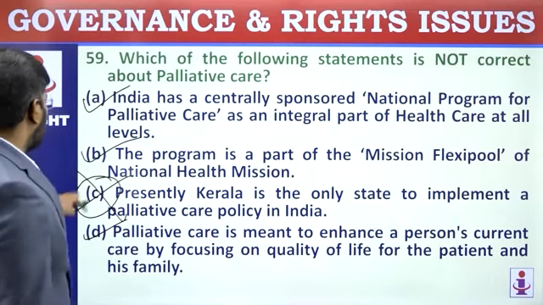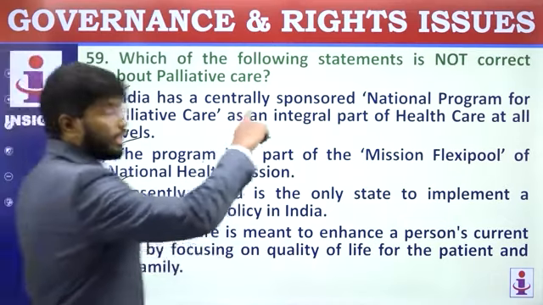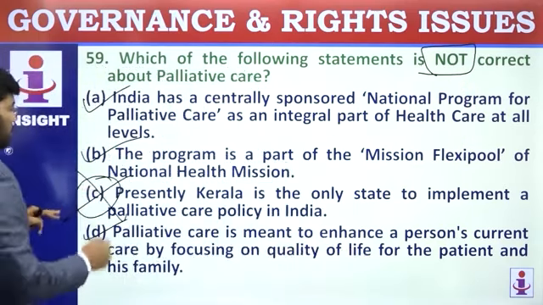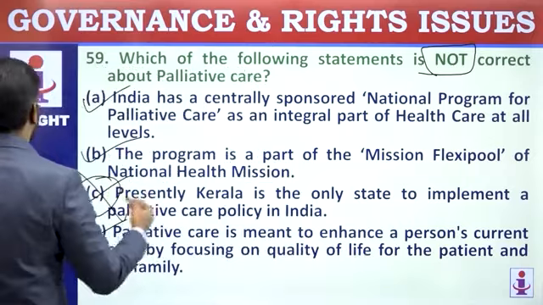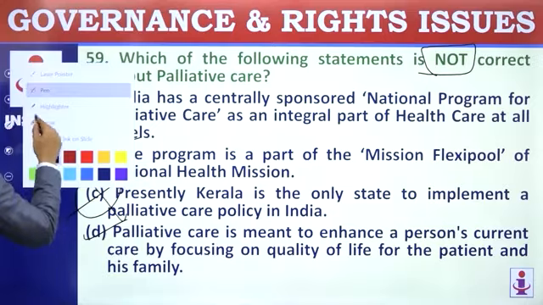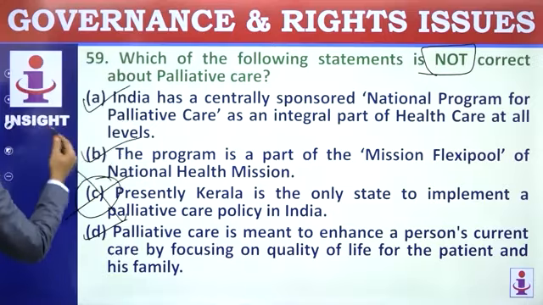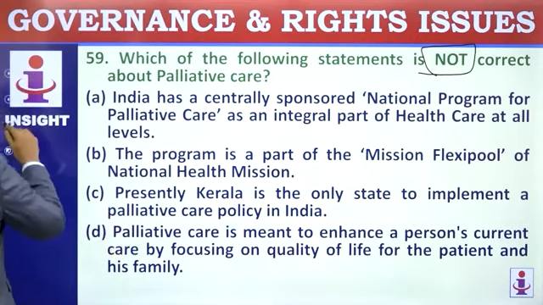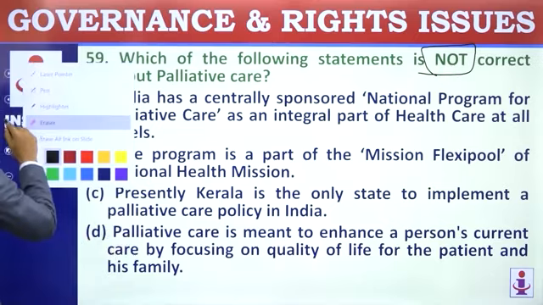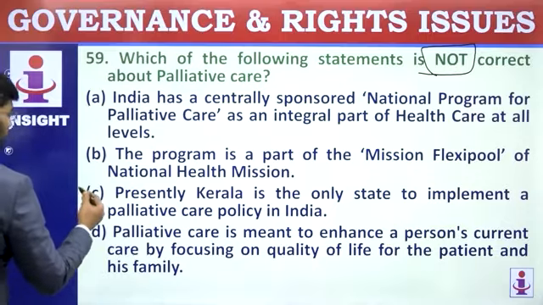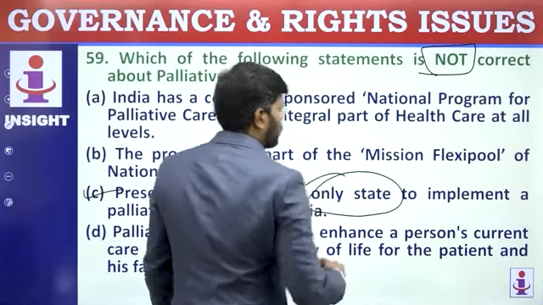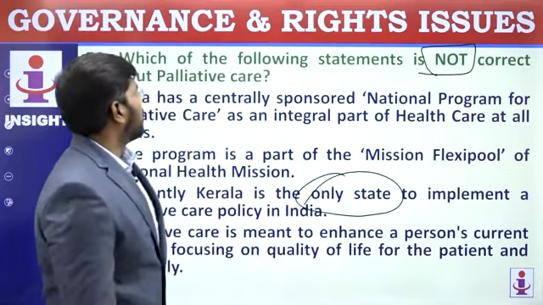So, three statements are correct. They are asking for the not correct statement, so this is the not correct statement. So C is the answer. C is the wrong statement because it's not only one state, other states are also enforcing palliative care.